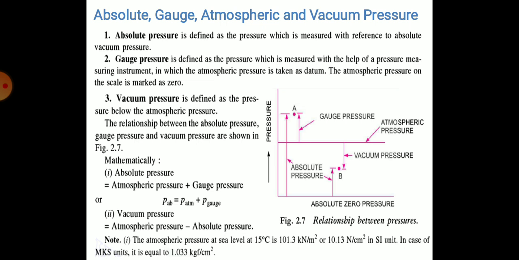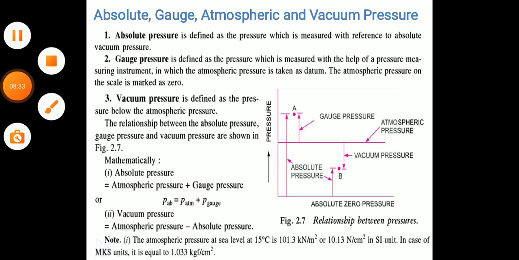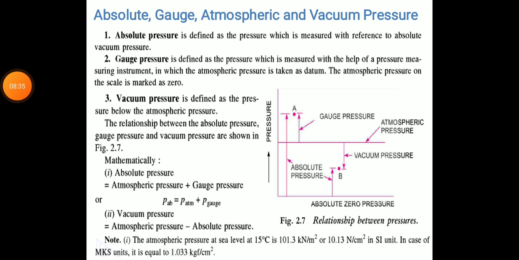The relationship between absolute pressure, gauge pressure and vacuum pressure is shown in this figure. In the figure, the atmospheric pressure is shown, and the pressure at atmospheric pressure is 0. The pressure above atmospheric pressure is gauge pressure, and the pressure below atmospheric pressure is vacuum pressure.